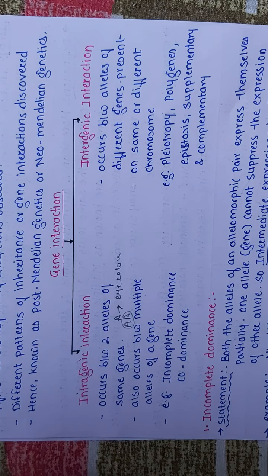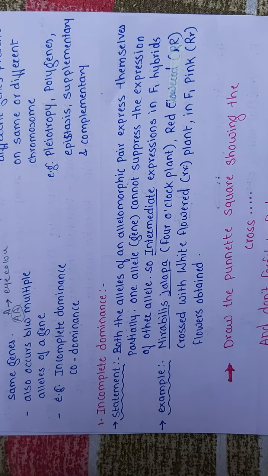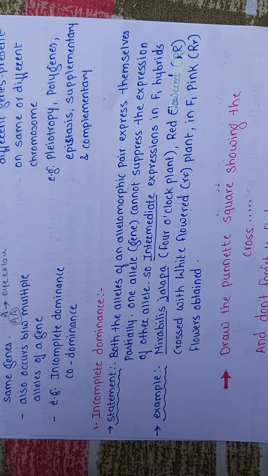See the line again, I am telling you, it occurs between the alleles of different genes present on the same or different chromosomes. Intergenic. Examples they have given are pleiotropy, polygene, epistasis, supplementary and complementary interactions. Right? Now in your textbook they have given some patterns or some genetic interactions.